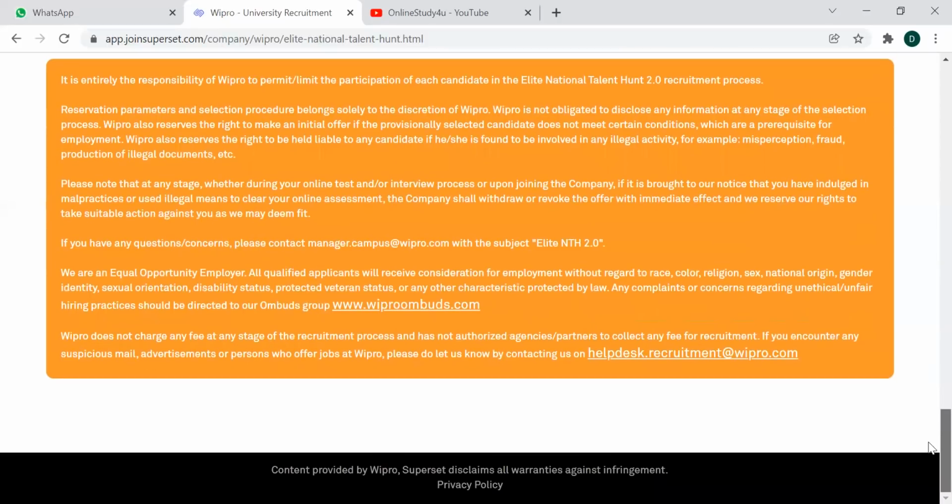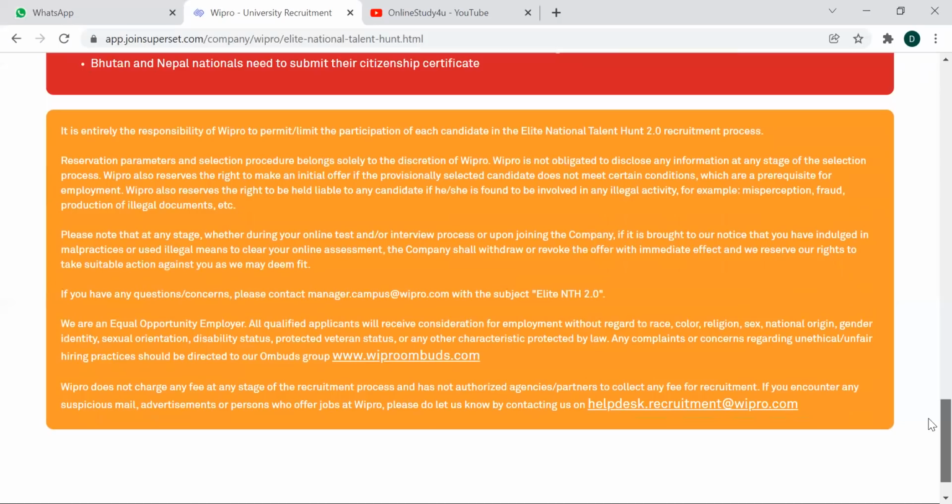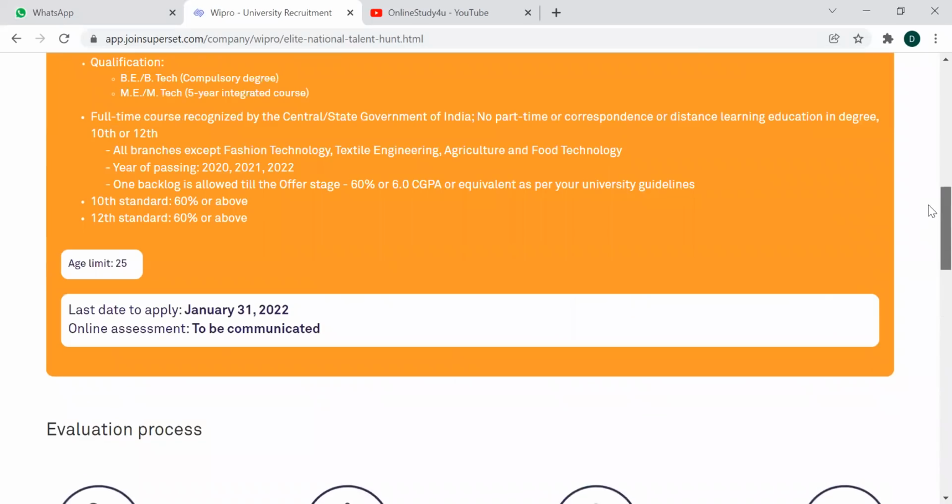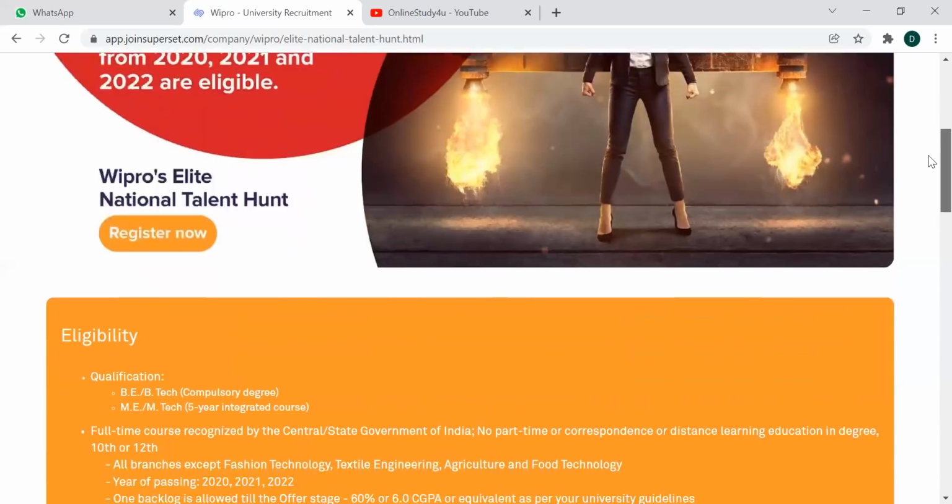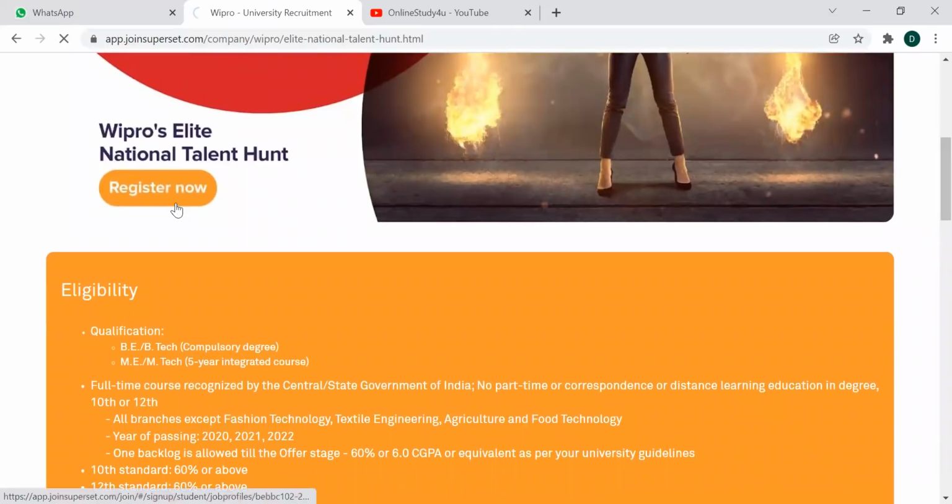Okay, so this is all about the Wipro recruitment, or the phase 2 hiring for Wipro. To register for that, you can click on the register now button and complete the registration. It's been a while that Wipro has been using the Superset registration platform. So you might be well aware of the registration steps, or you might have created a profile already. If you want to make necessary changes in your profile, you just make them and apply. And if not, you can start a fresh creation of a profile.